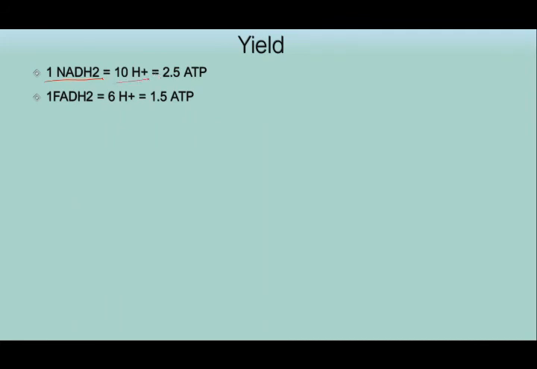How many hydrogens are required to produce 1 ATP? 4, right? So here 10, so 4 plus 4 will produce 2 ATPs, and we are having 2 more hydrogens in this NADH, so we can call this 0.5. So we are going to get 2.5 ATPs for 1 NADH.